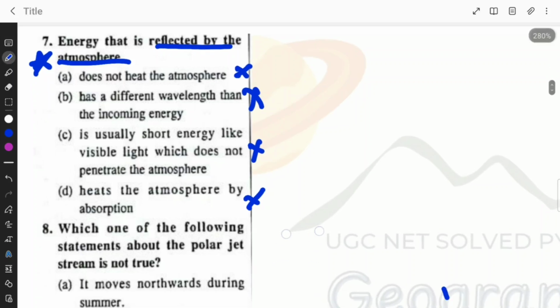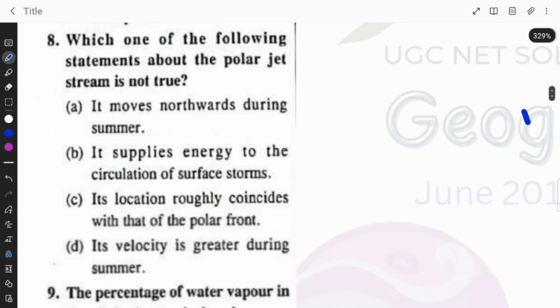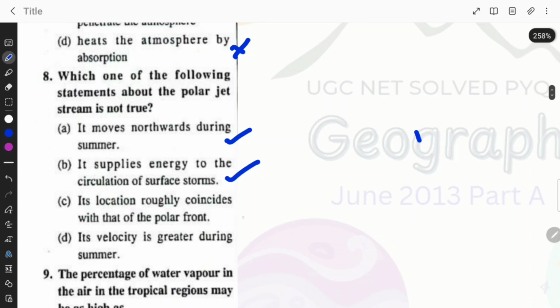Okay, so the next question: which one of the following statements about the polar jet stream is not true? It moves northwards during the summer. This is correct. It supplies energy to the circulation of the surface storms. This one is also correct. Its location roughly coincides with that of the polar front.